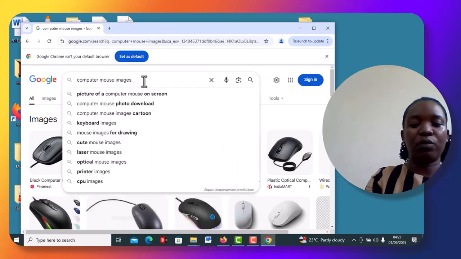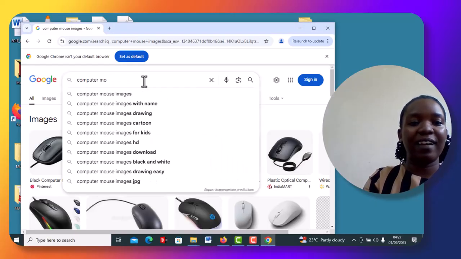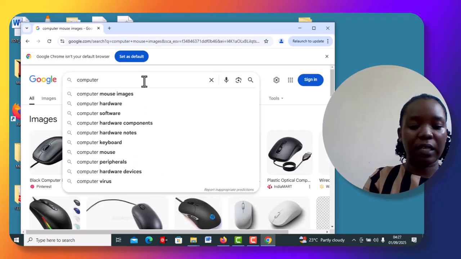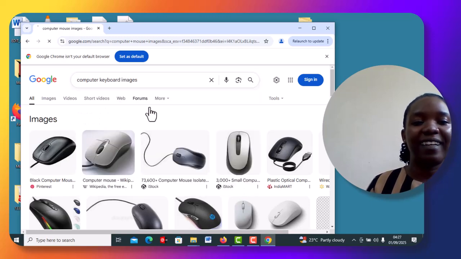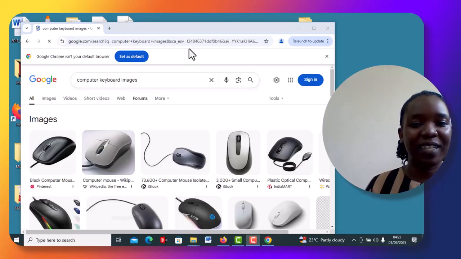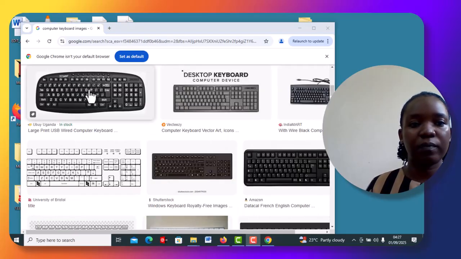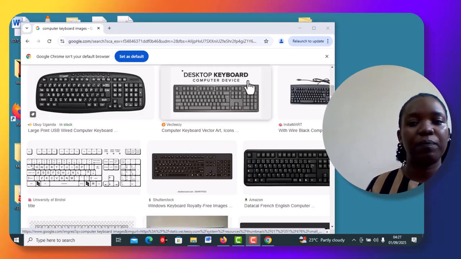Then let me show you how a computer keyboard looks like. A computer keyboard basically is just a board with a lot of keys. Okay, this is a computer keyboard. This is as simple as it looks like.